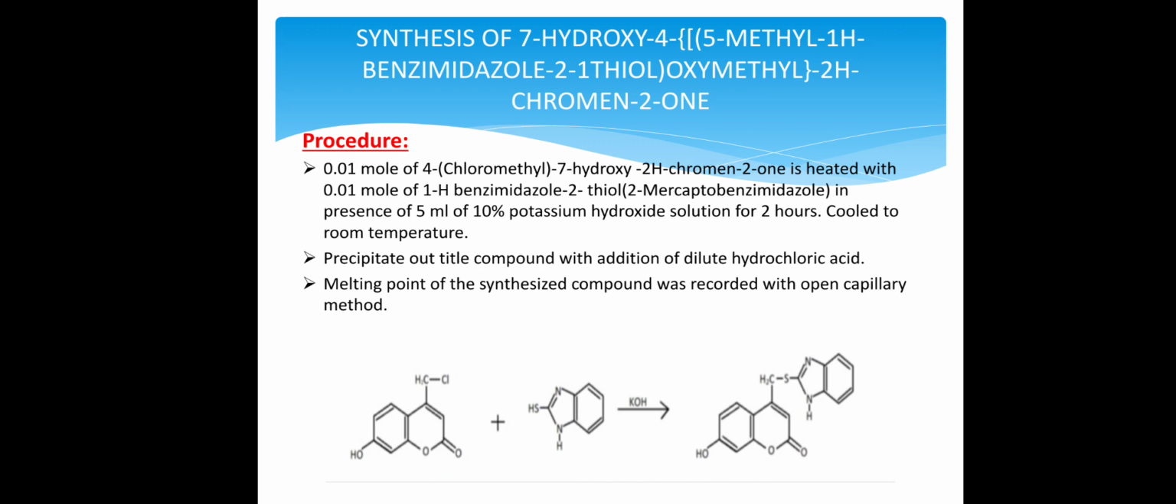Now general procedure for the fourth derivative, that is mercaptobenzimidazole derivative. 0.01 mole of 4-chloromethyl 7-hydroxy-2H-chromin-2-on is heated with 0.01 mole of 1H benzimidazole 2-thiol, 2-mercaptobenzimidazole, in presence of 5 ml of 10% potassium hydroxide solution for 2 hours. Cool to room temperature. Then precipitate out title compound with addition of dilute hydrochloric acid. Then melting point of synthesized compound was recorded with open capillary method.